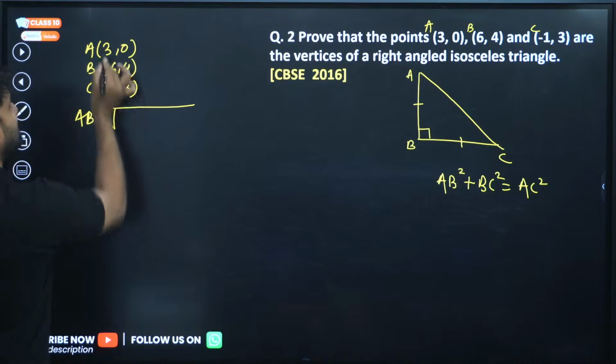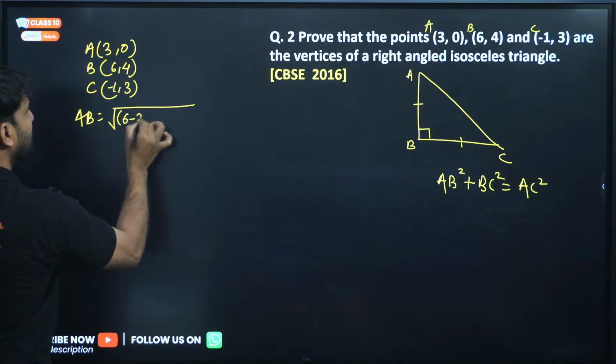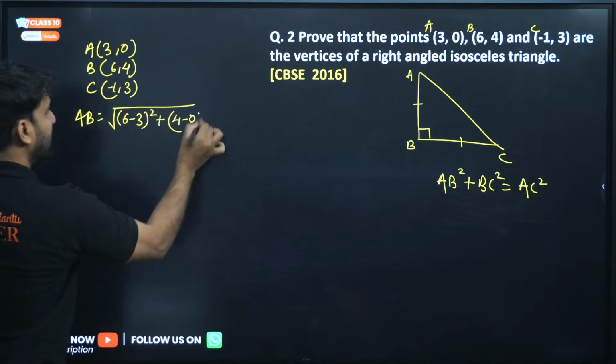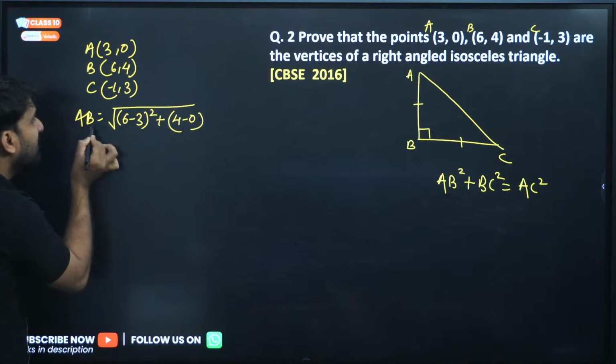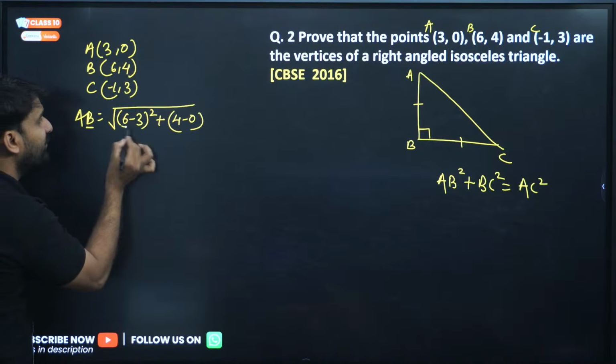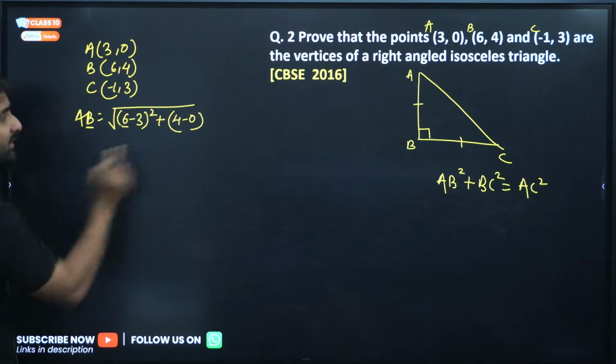So AB will be 6 minus 3 whole square plus 4 minus 0 whole square. Why am I taking 4 first? Because B is at the second position, so always take the coordinate of the second position first in the bracket.